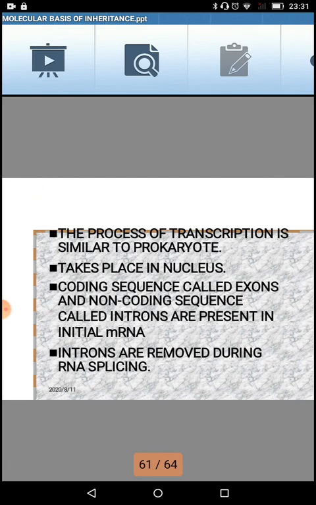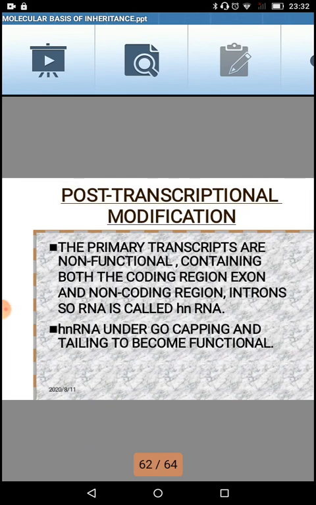It takes place in the nucleus. Naturally, eukaryote has a properly developed nucleus, so all these processes happen in the nucleus, not in the nucleoid as in the prokaryote. Coding sequences called exons and non-coding sequences called introns are present in the initial messenger RNA, or you can call it the initial hnRNA, the heterogeneous RNA. Introns are removed during RNA splicing. This is the post-transcriptional modification.